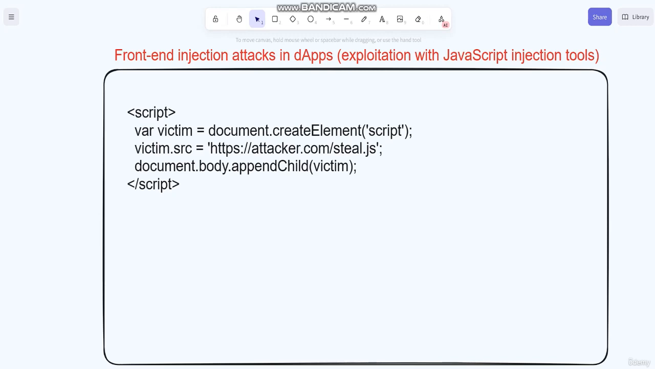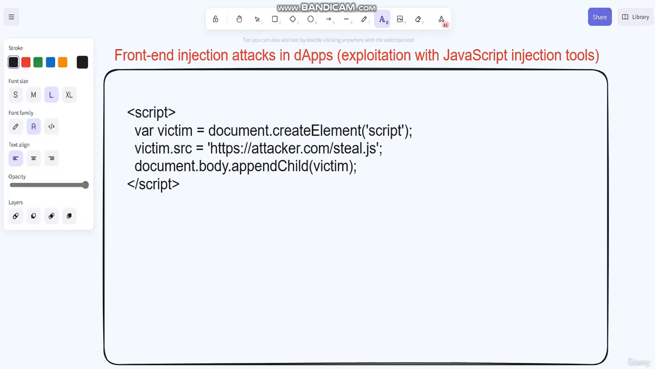Next is XSS Hunter. It is a tool that helps penetration testers find and exploit cross-site scripting vulnerabilities. Another one is JSky, a JavaScript exploitation framework that allows attackers to inject malicious JavaScript code into a web page and perform various actions such as stealing cookies or manipulating the DOM. To make it easy, let me write it down for you.